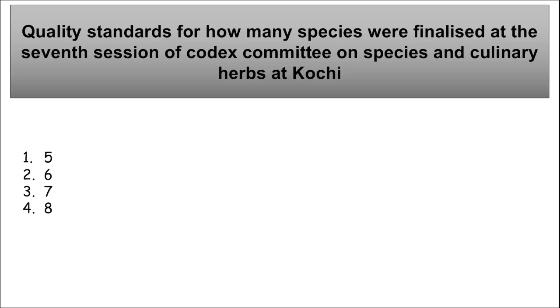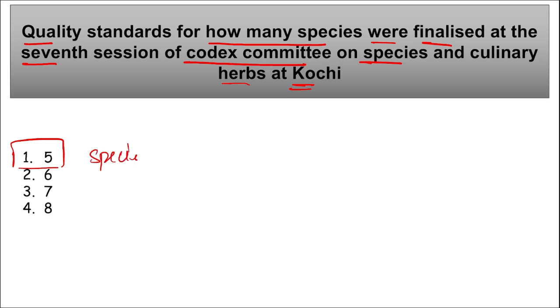Let's start. First question is, quality standards for how many species were finalized at the 7th session of the Codex Committee on Species and Culinary Herbs at Kochi, Kerala? Right? So first of all, tell me how many species? So a total of 5 species. Right? They were finalized during the 7th session of the Codex Committee on Species and Culinary Herbs at Kochi, Kerala.